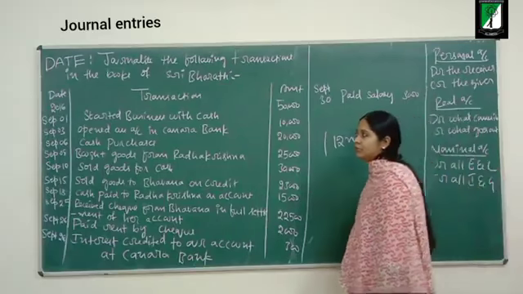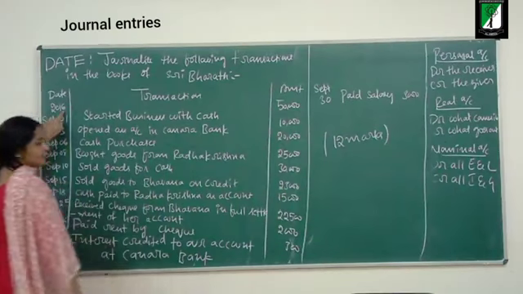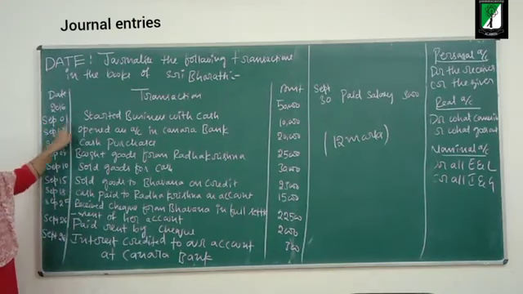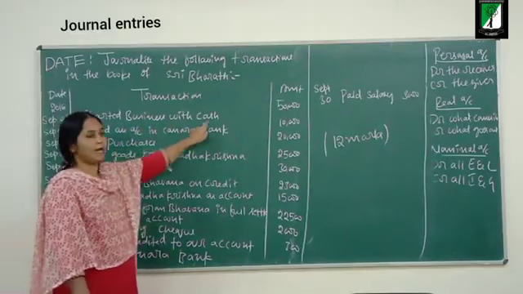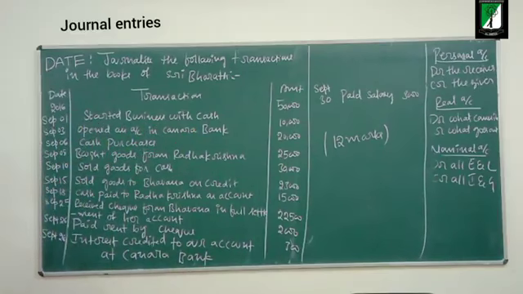Write down: 2016, September 1st, started business with cash, rupees 50,000.